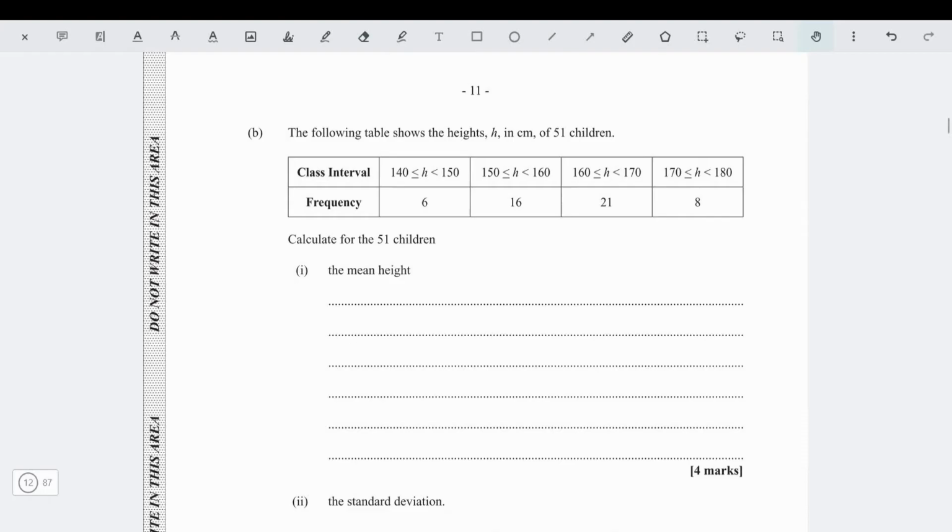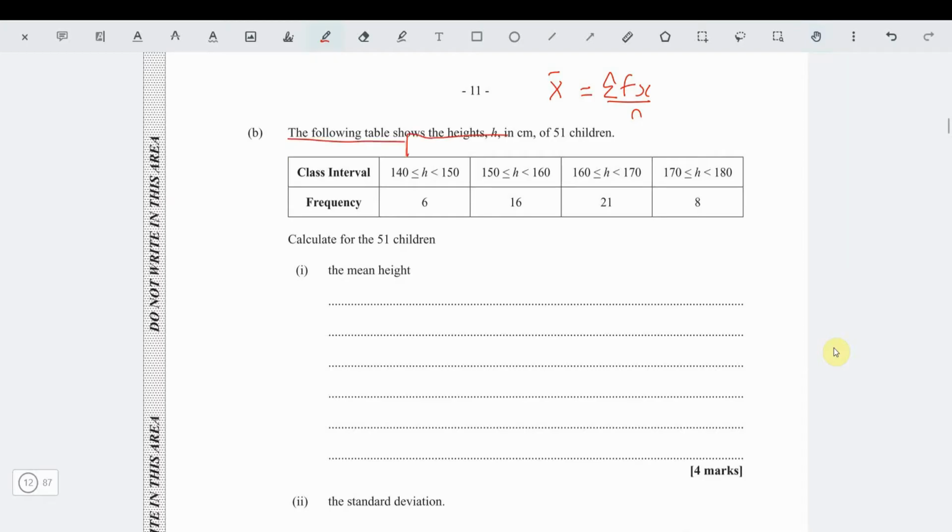It says now the following table shows the heights in centimeters of 51 children. Find the mean height. So we have to remember, how do we find the mean for grouped data? Mean for grouped data is x bar, and it's the sum of fx over n. So in this case now we need the midpoint of each group. That will be our x.